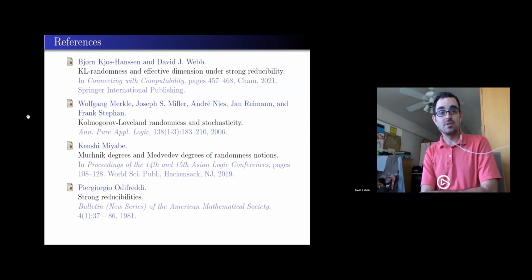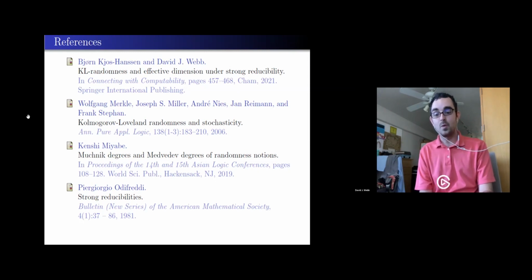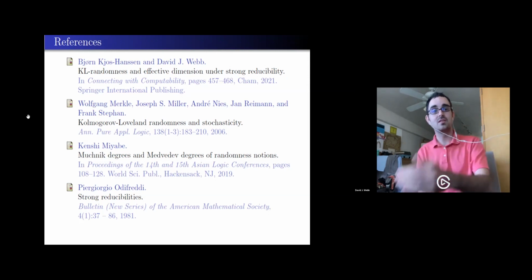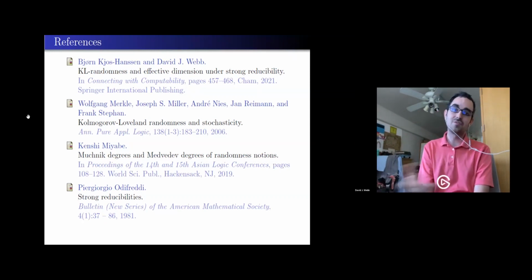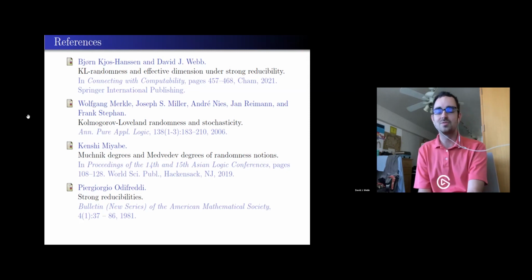But it's still open if that reduction goes the other way: if winning with a non-monotonic strategy guarantees that I can win with a CE monotonic strategy. That's the easiest way for me to think about it. It's not actually how I tend to work with these things. I much prefer Kolmogorov complexity, but for the definitions, I think it's easier to talk about in terms of CE and computable martingales.